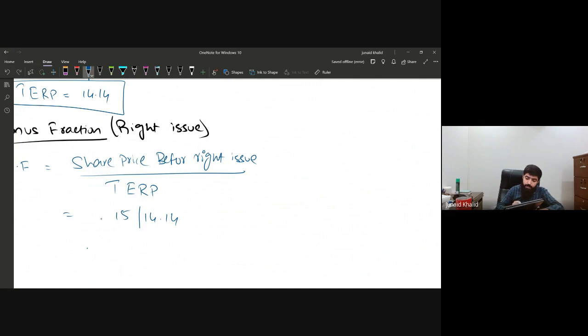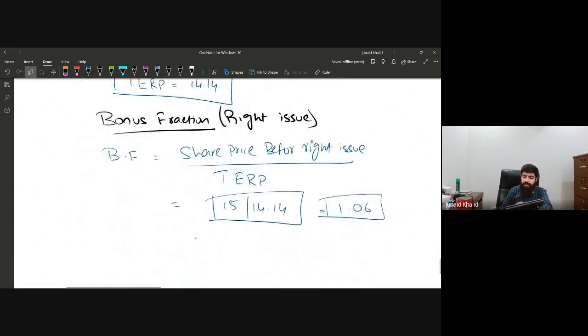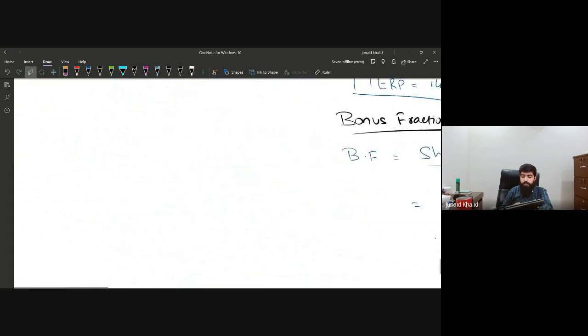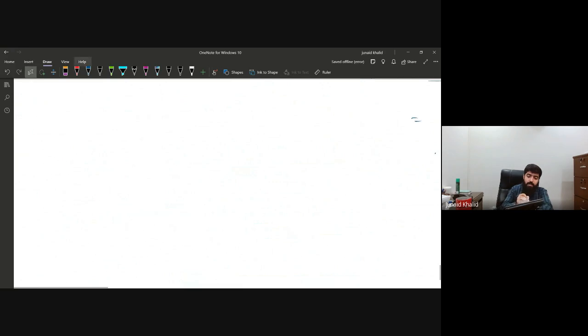I've told you that this is acceptable, or you can also write it down as 1.06. This is what we have calculated, the bonus fraction. We have calculated the theoretical ex-right price, and everything is ready now. What we are going to do now is calculate the weighted average number of ordinary shares, the most important task.